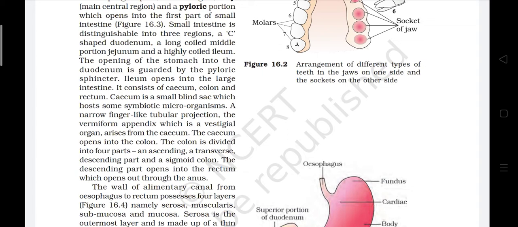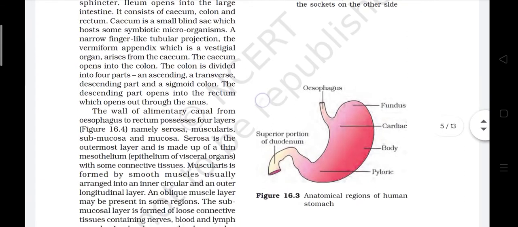The caecum opens into colon. The colon is divided into four parts: an ascending, a transverse, descending part and the sigmoid colon. The descending part opens into the rectum, which opens out through the anus.